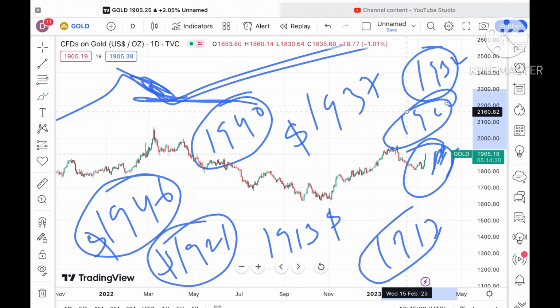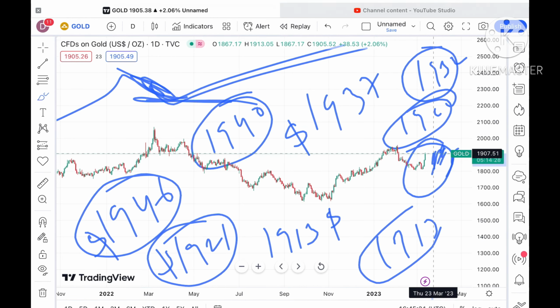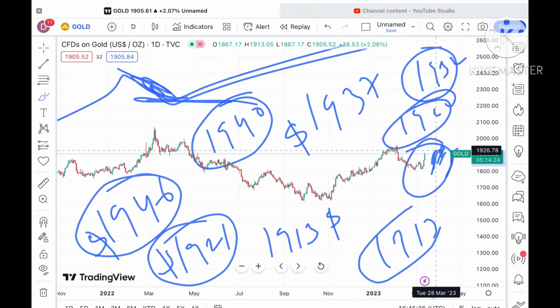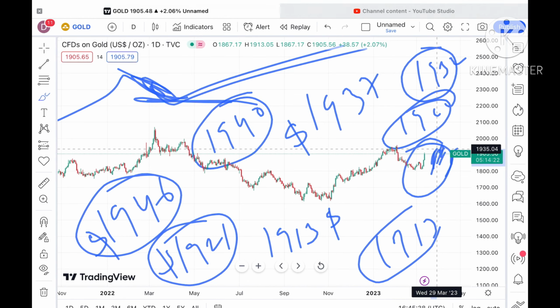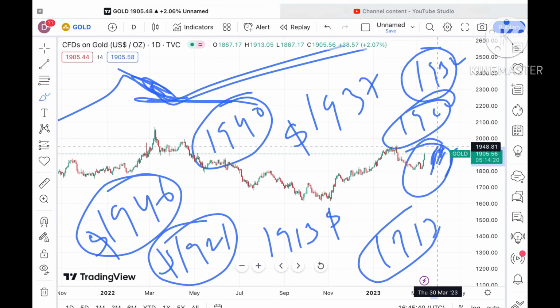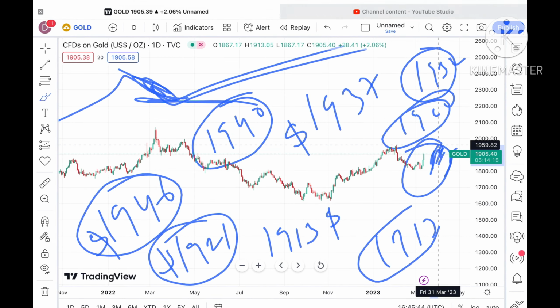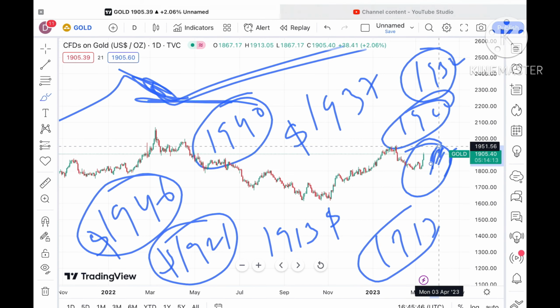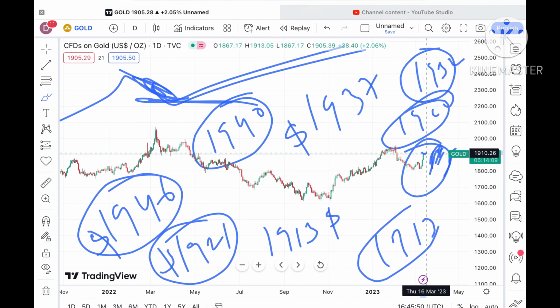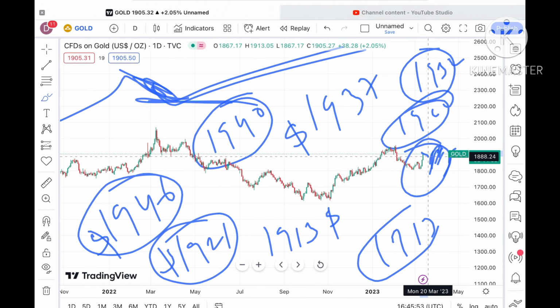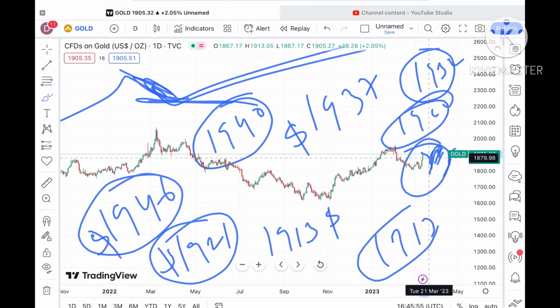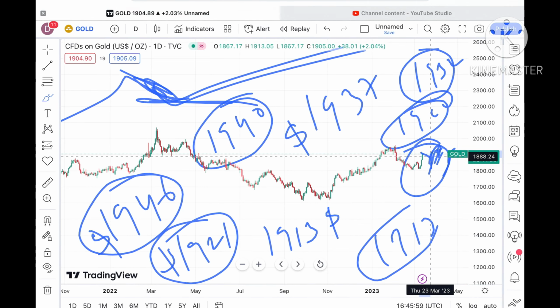Keep this in mind, there is a high chance that if the price sustains above a level of around 1930 it can cross and go further upside towards a level of 1926 to a level of 1935, and then from there we can see a level of 1948. Once the price moves above that level, it can cross a level of 1960 and then go further upside if the price sustains. So you have to keep this in mind, the trend towards the upside has sustained, but until it goes below a level of around 1882, then only we can see it will move further low, because this is a strong support as of now.